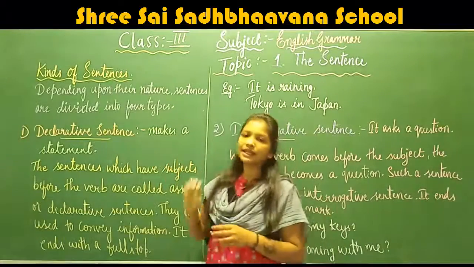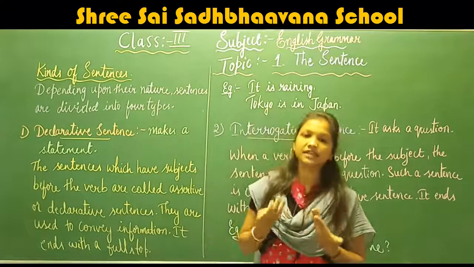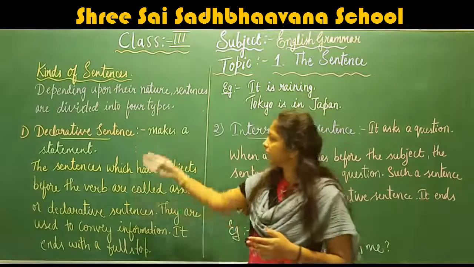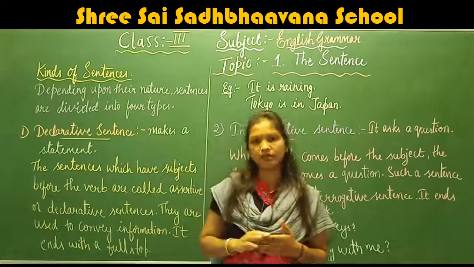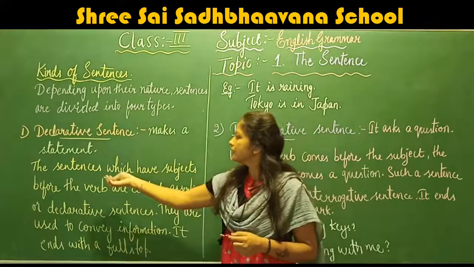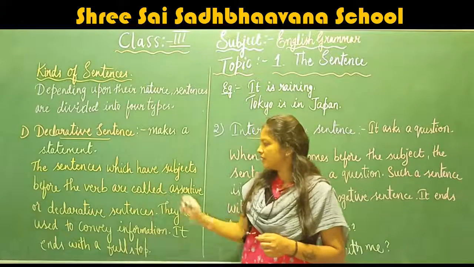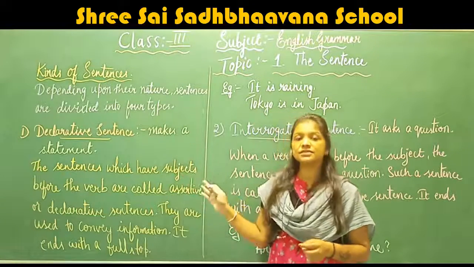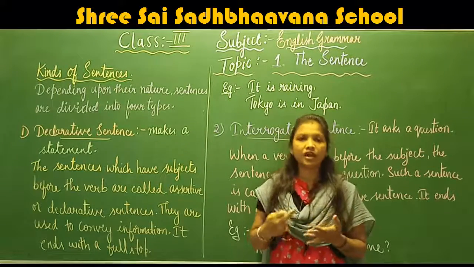Okay, so which are the 4 types? The first one is declarative sentence. Here, declarative sentences give information. So declarative sentence makes statement or it gives information. Now here the sentences which have subject before the verb. Here the sentences which have subject, means names of person, place, thing or idea.